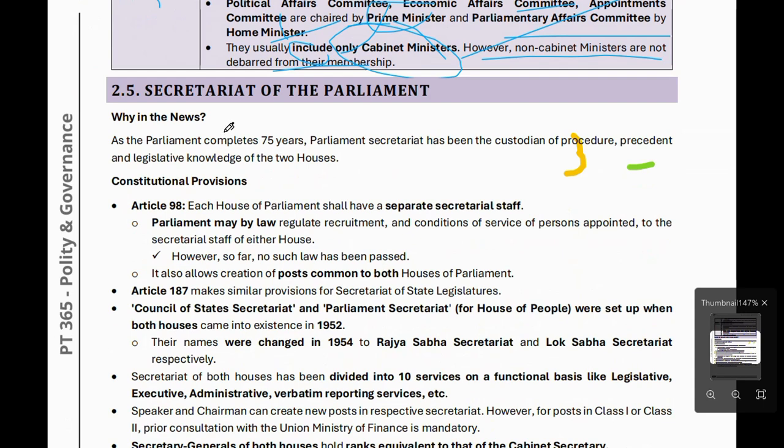Now, the next article is Secretariat of the Parliament. Why is this in the news? This year, in the last year, 75 years of our Parliament were completed. The Parliament Secretariat has been the custodian of procedure, precedent and legislative knowledge of the two Houses.